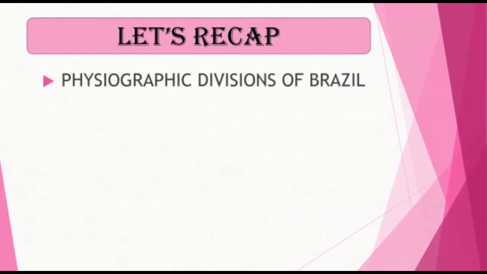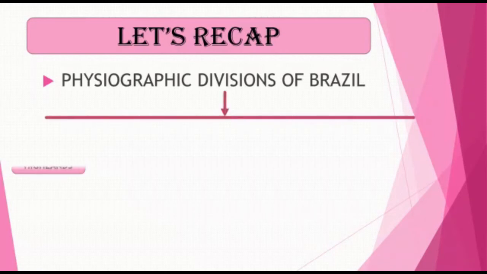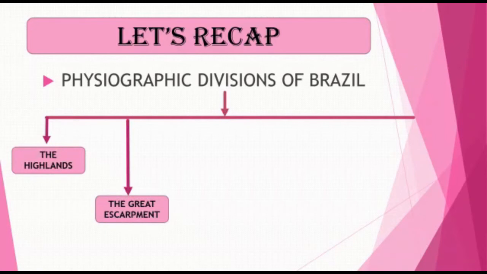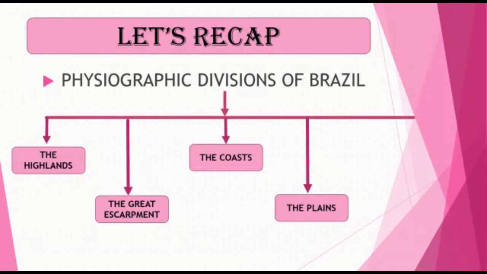Students, let's recap. Like India, Brazil also has its unique and diversified physiographic features. This varied physiography can be divided into the highlands, the Great Escarpment, the coast, the plain, and the islands.